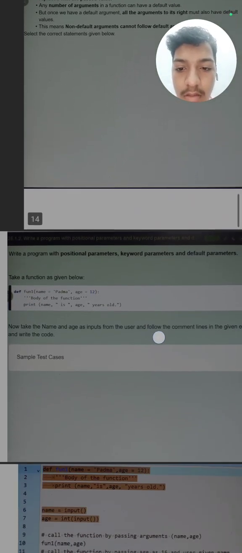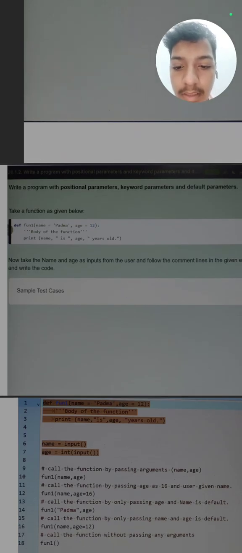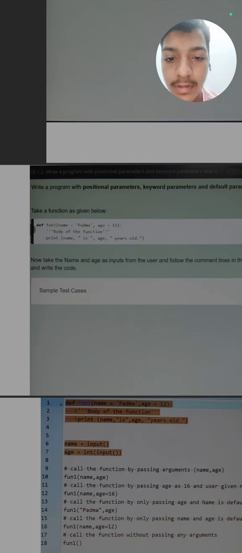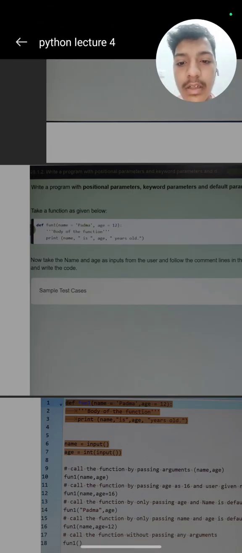So next we need to write a program with positional argument, keyword argument and default argument. This will clear all your doubts regarding positional parameter, keyword parameter and default parameter. So write a program with these. The function is given as: define function 1. Here it is a default argument, name is equal to Padma, age is equal to 12. Then we will print name, is, age.